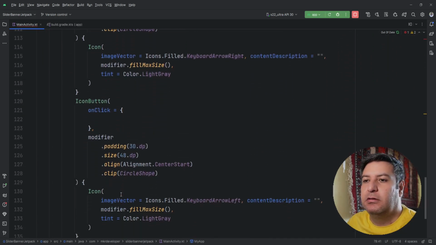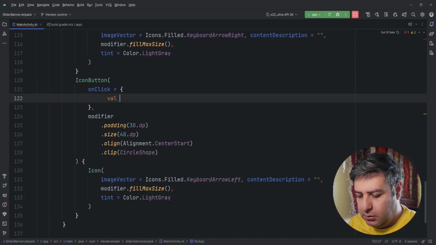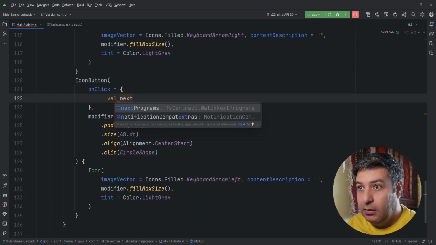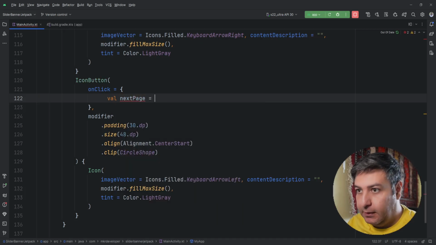And here for the next button, we will check the value next page equal to pager state dot current page plus 1.